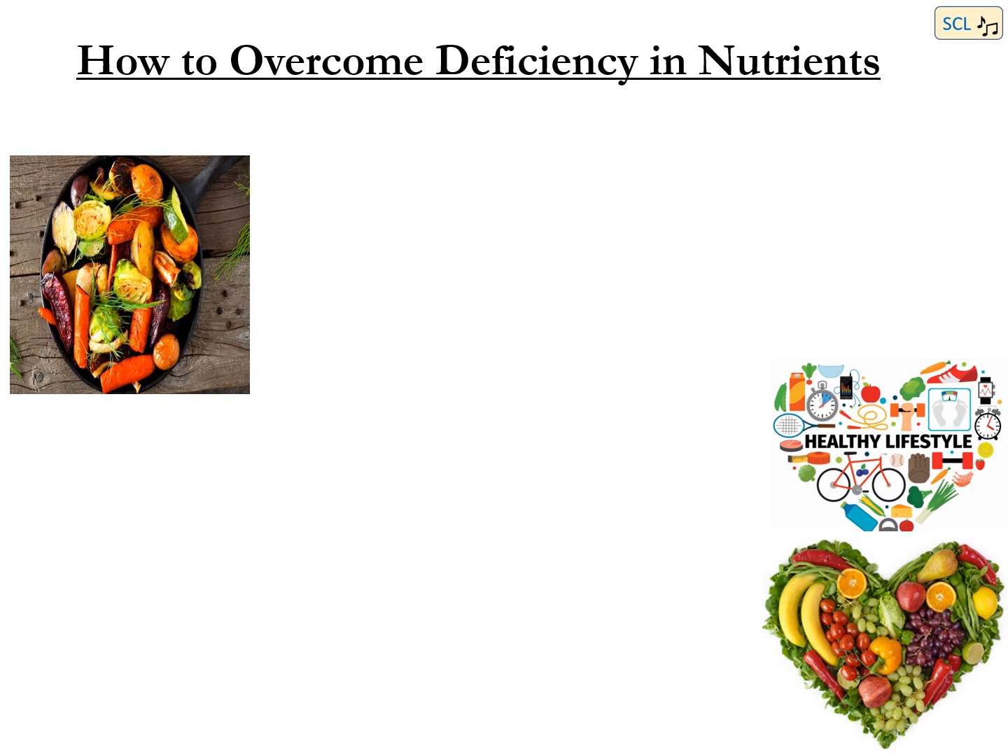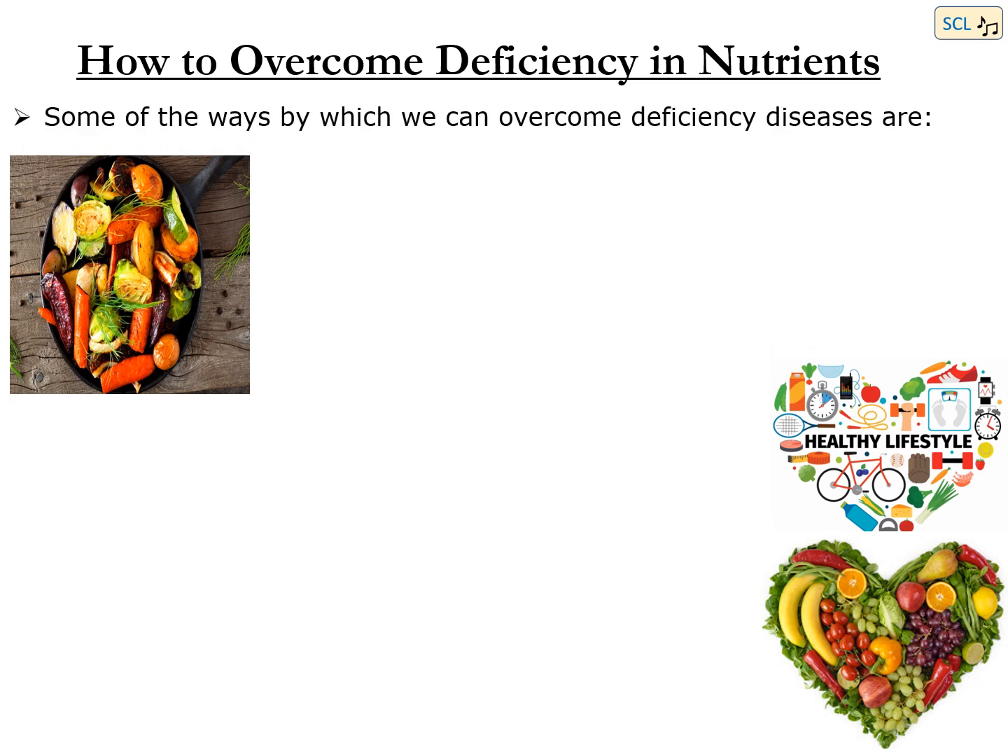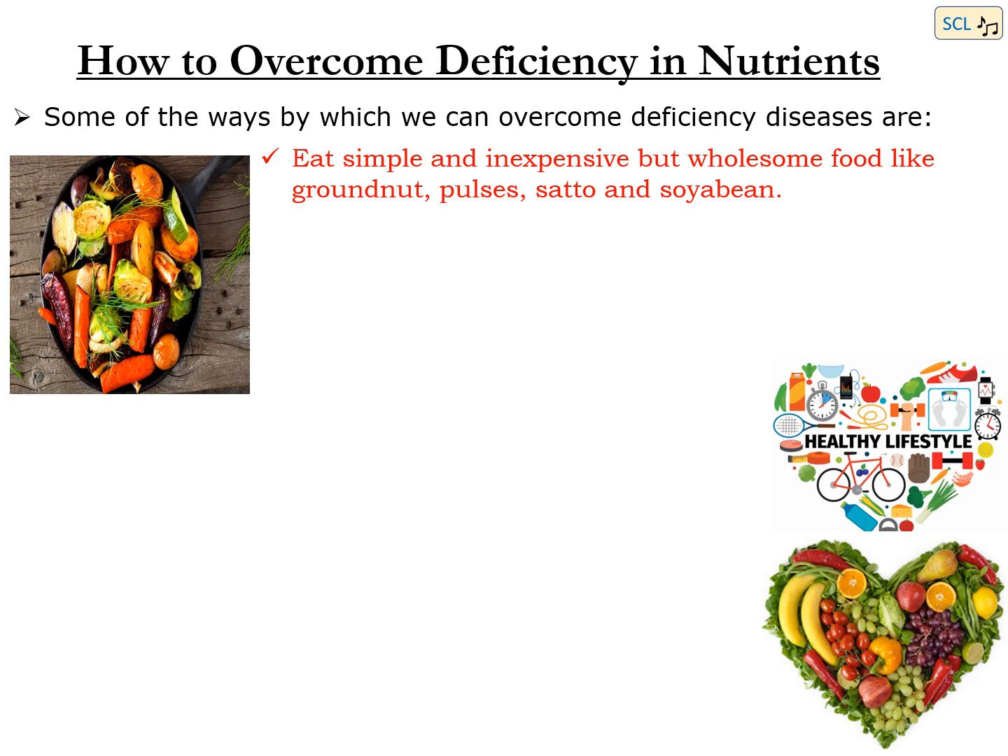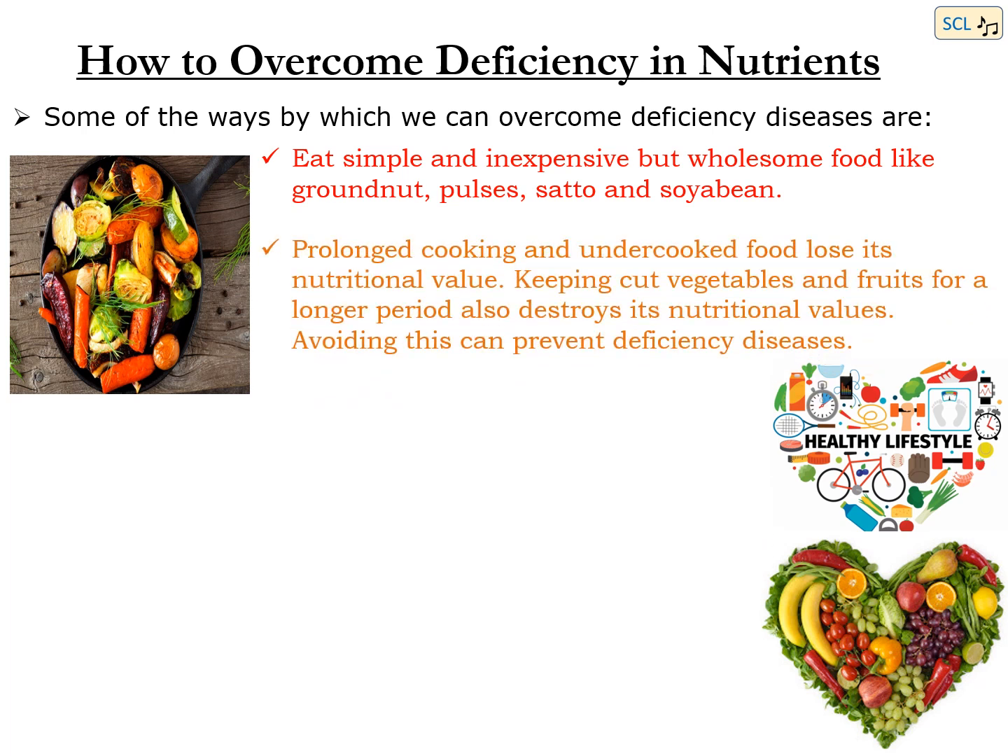How to overcome deficiency diseases caused by the different nutrients. Some of the simple ways are: eat simple and inexpensive but wholesome food like groundnut, pulses, sattu and soya bean. Prolonged cooking and undercooked food lose their nutritional value. Keeping cut vegetables and fruits for a longer period also destroys their nutritional values. Avoiding this can prevent the deficiency diseases.